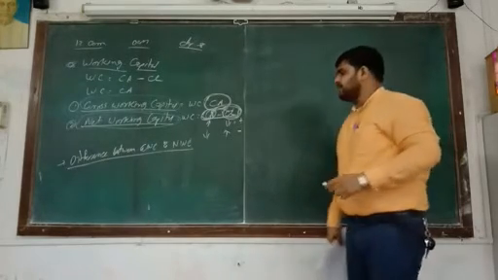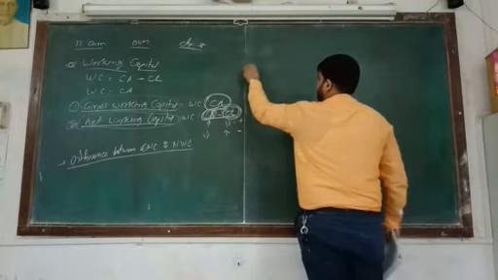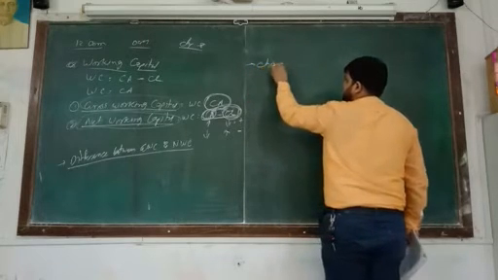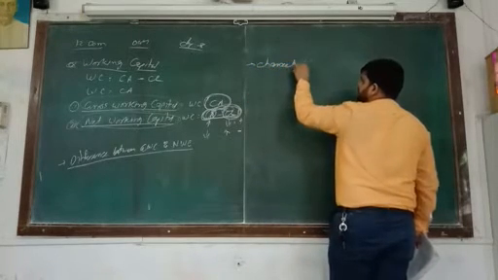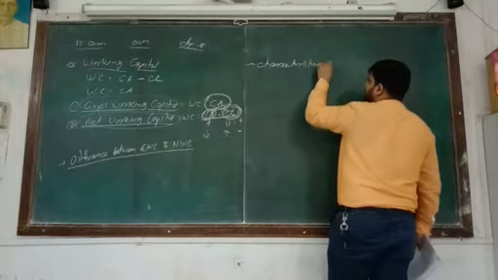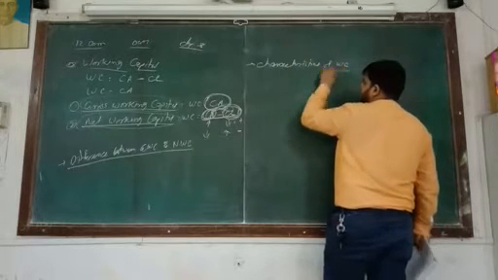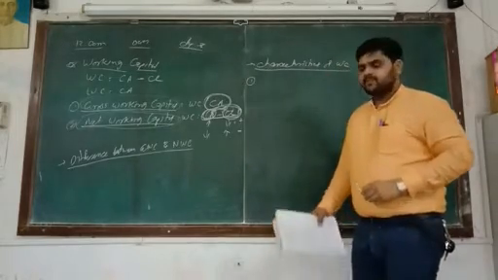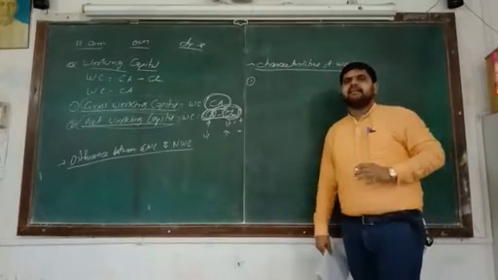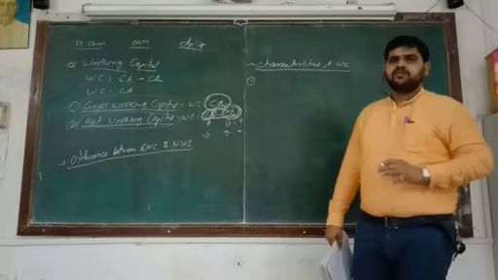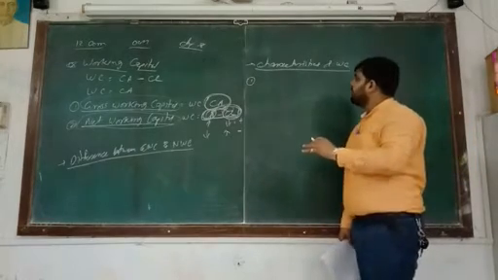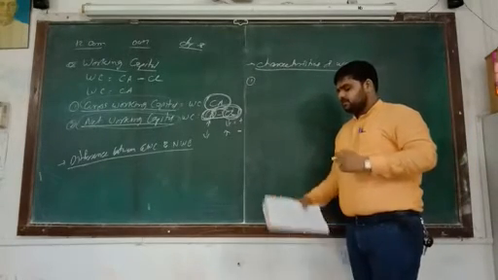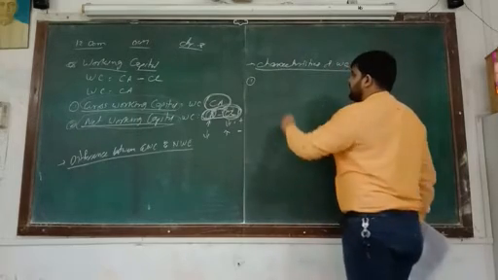Next one, that is characteristics. Okay, so here that is characteristics of working capital. Okay, so different types of characteristics are there. So here 8 characteristics are there which show what working capital is. Okay, so number 1, short term capital.